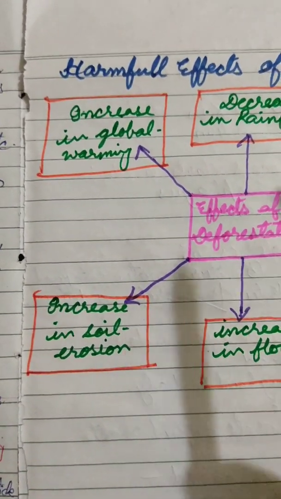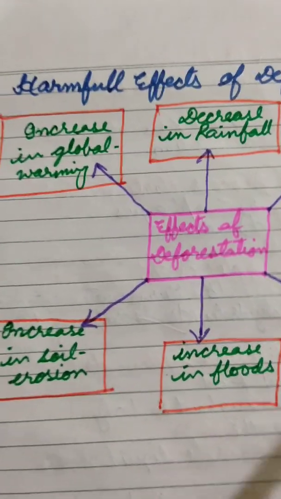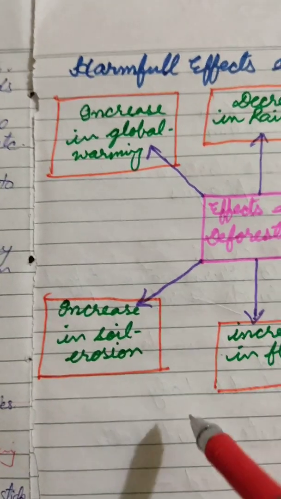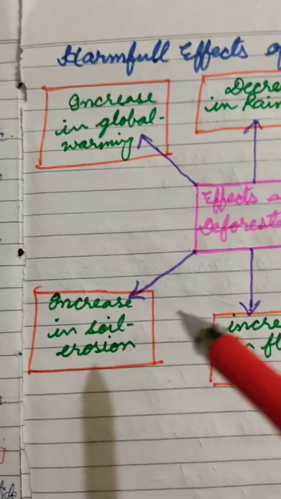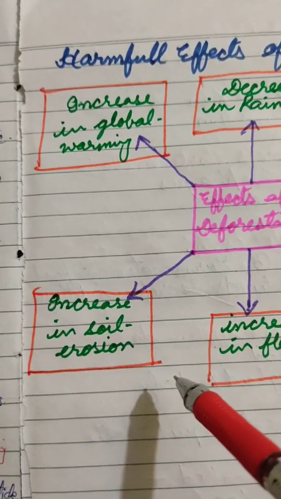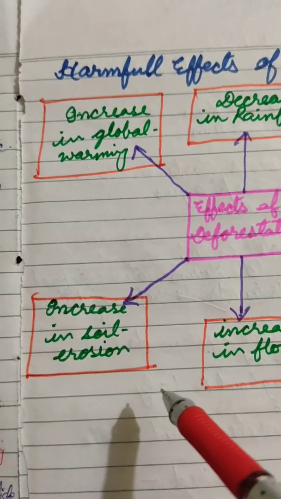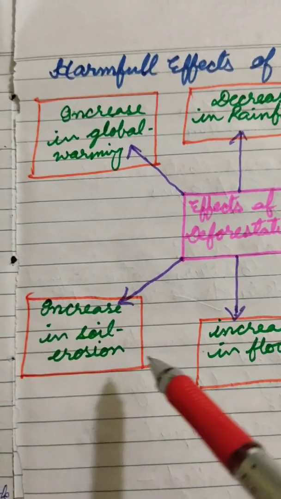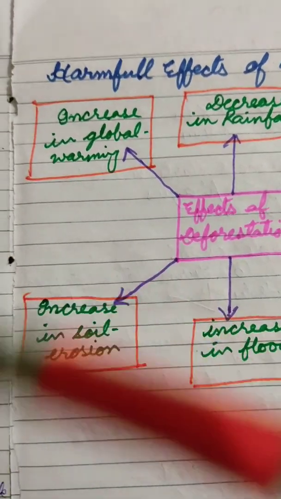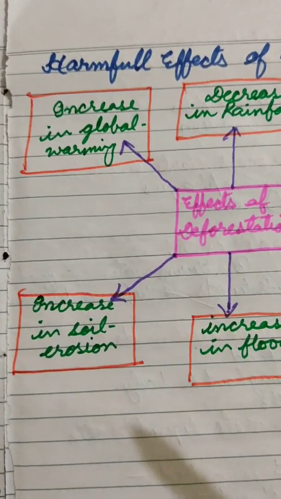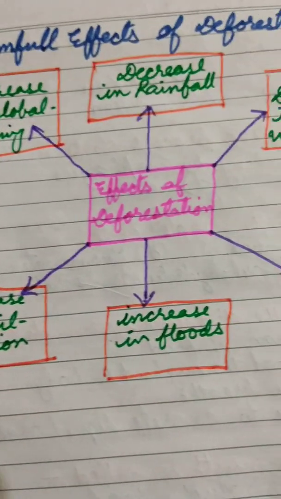Then due to deforestation, there is an increase in soil erosion also. The soil particles are held together by the roots of the trees, and when there are no trees, the soil gets exposed and becomes dry due to the heat of the sun, and there is a change in the structure of the soil particles. When there is heavy rainfall, it is washed away with the rainwater, or when there is a storm, it is blown away with the wind. Deforestation leads to soil erosion also.